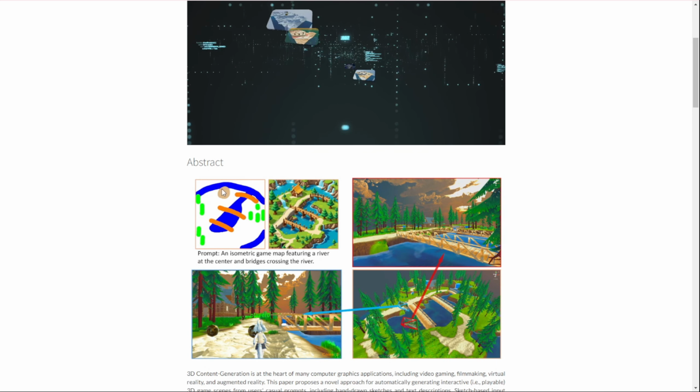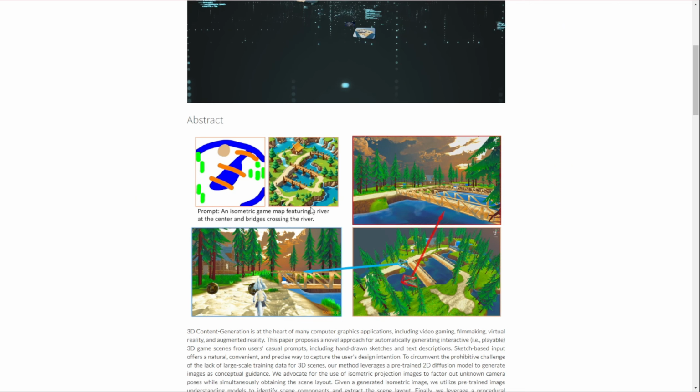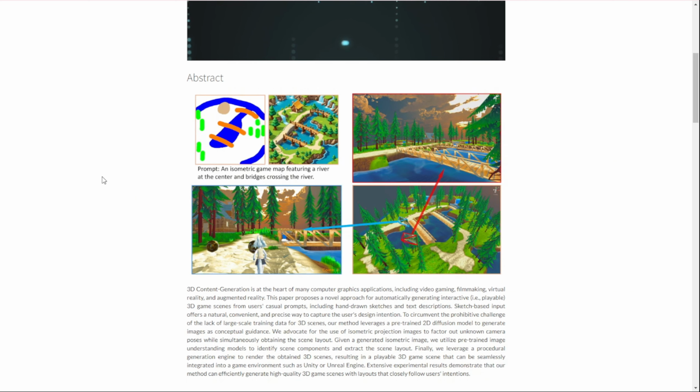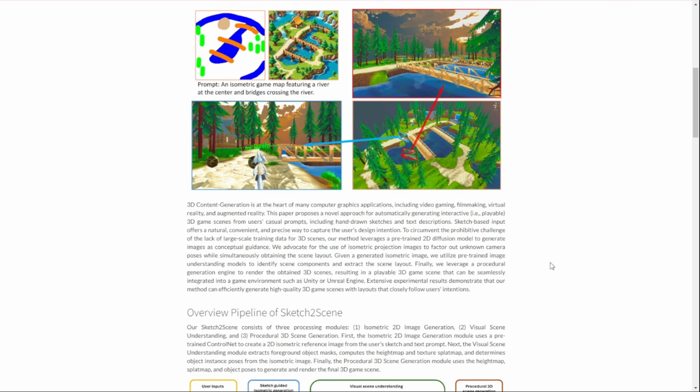This AI pipeline is tackling a major hurdle in 3D content creation, the lack of large-scale 3D scene datasets for training. Unlike object-level 3D generation, where we have datasets like Objaverse XL, there's no equivalent for entire game scenes. So how does Sketch2Scene get around this? The secret sauce is in their clever use of 2D diffusion models.